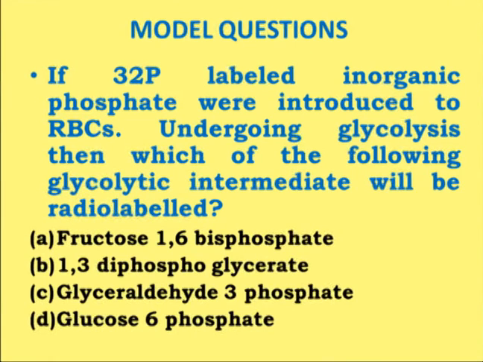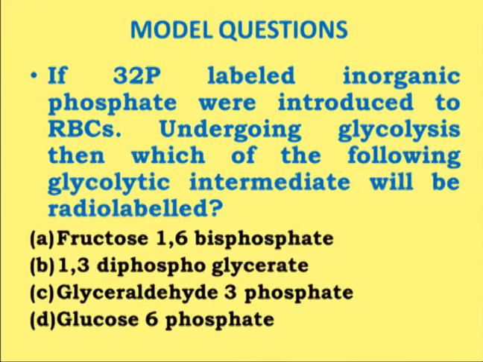Now if we look at option D, that is glucose 6-phosphate, this is obviously not the correct option, because glucose 6-phosphate is being formed by the enzyme hexokinase, and this hexokinase enzyme requires ATP. So there is no question of using inorganic phosphate in order to phosphorylate the glucose. So that's why here the correct answer will be